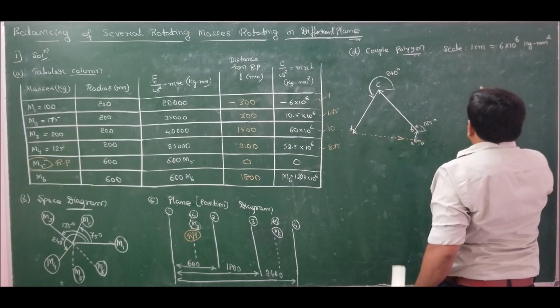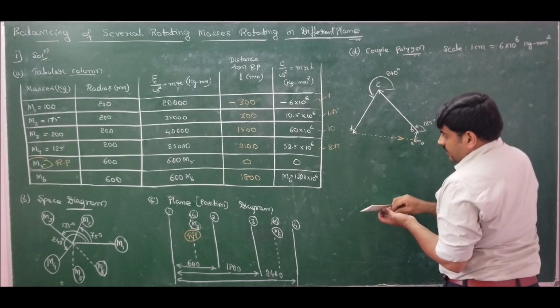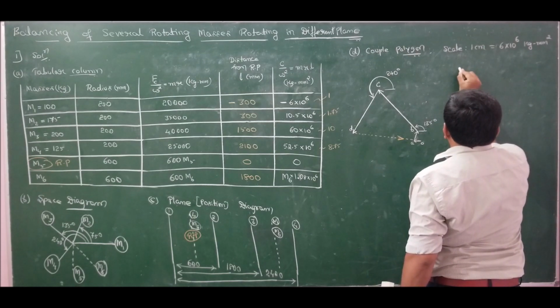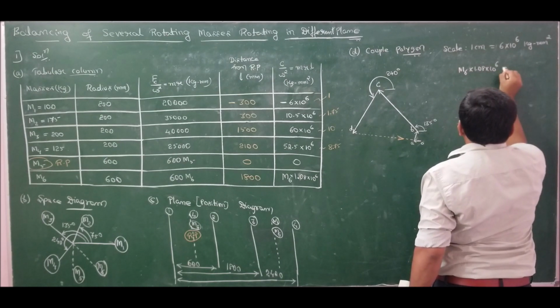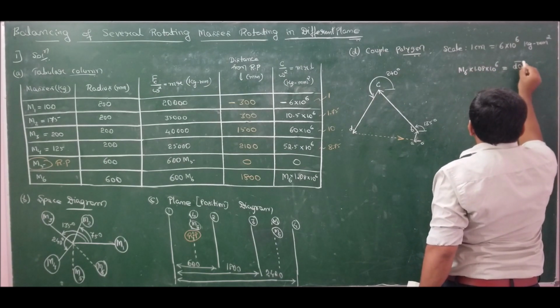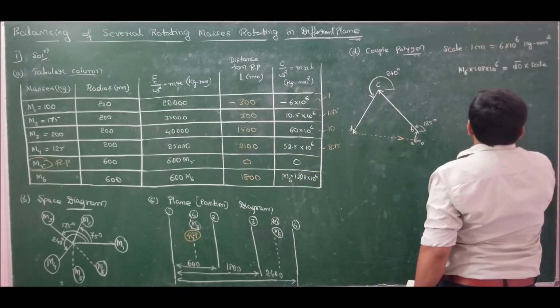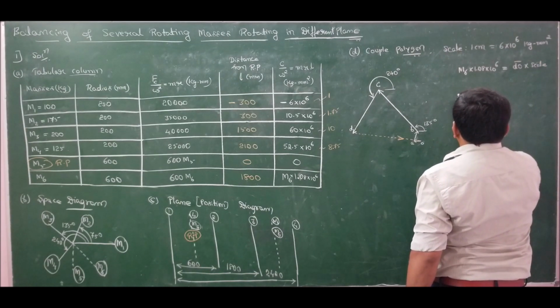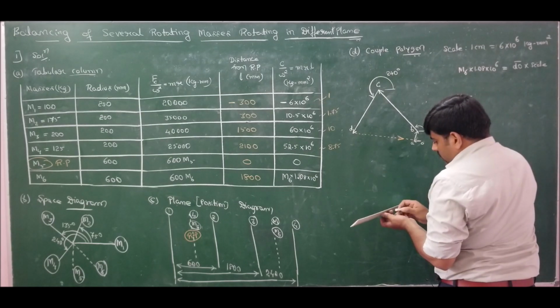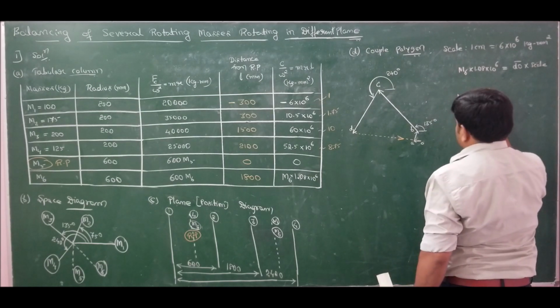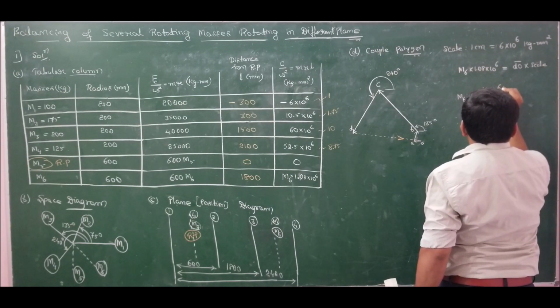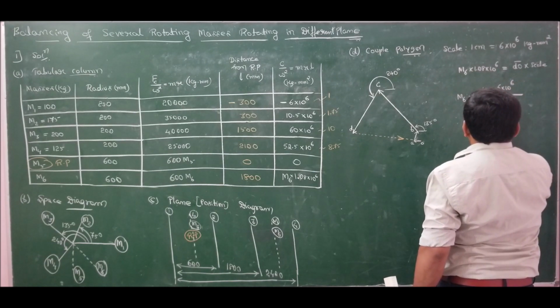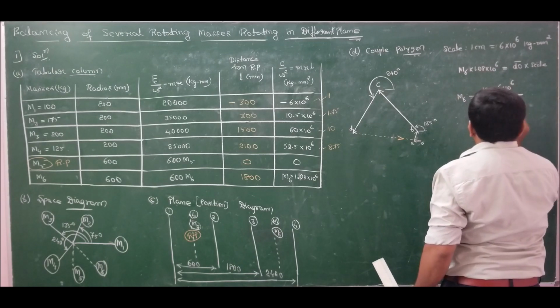Therefore the solution is m6 into 1.08 into 10 to the power of 6 must be equal to line length DO into scale. M6 should be equal to 12 centimeters into scale, 6 into 10 to the power of 6, divided by 1.08 into 10 to the power of 6.